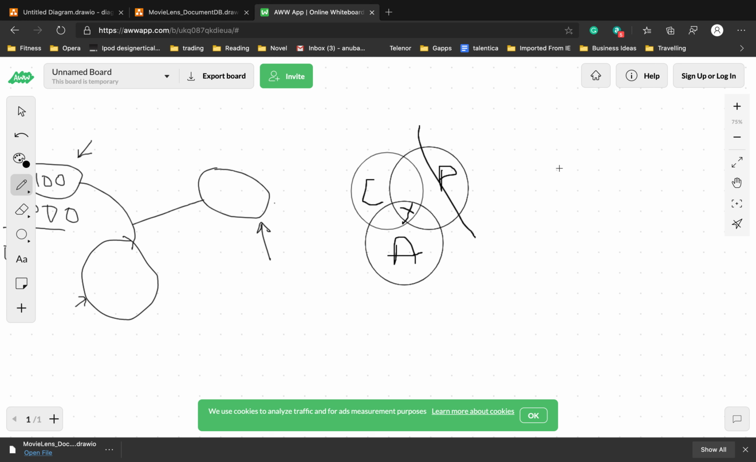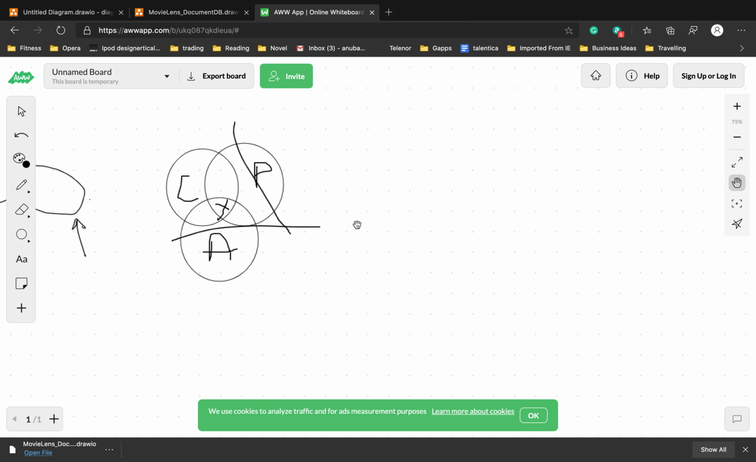But if we are talking about NoSQL data, then we talk about only two aspects of it: CP and AP. It's a little confusing. Give me a few minutes so that I can explain it better.